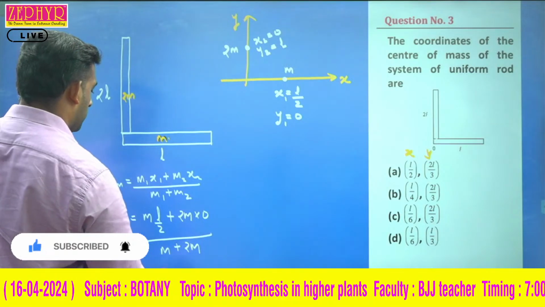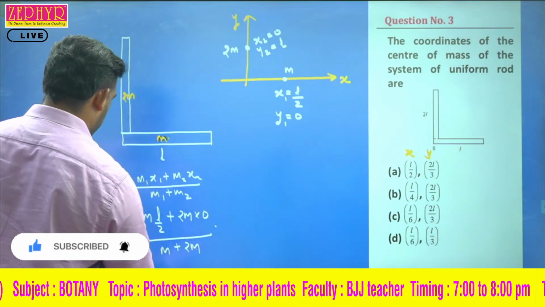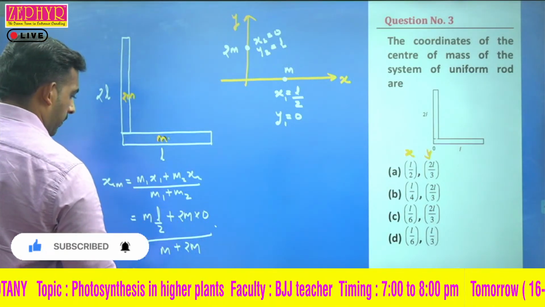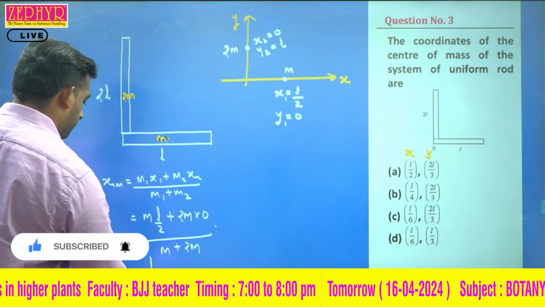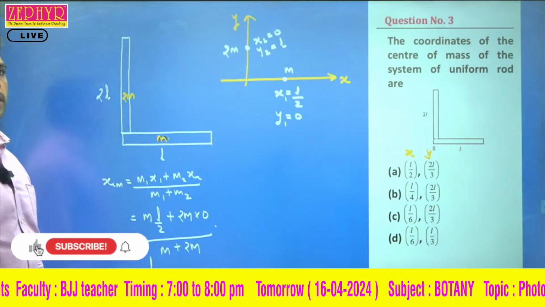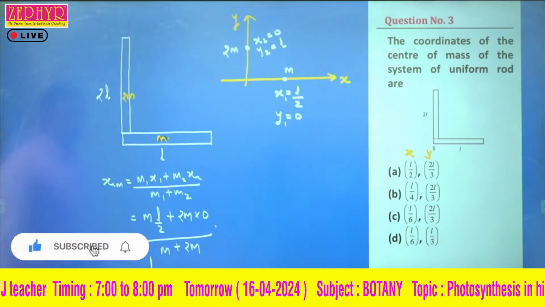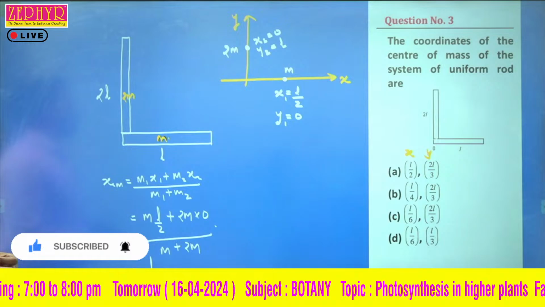When we solve this, m gets cancelled, and we get L by 2 by 3, which is L by 6. So xcm is equal to L by 6.